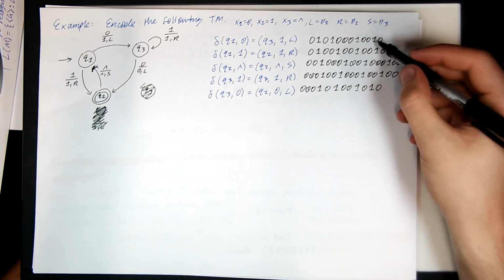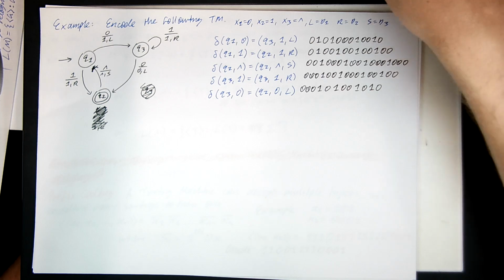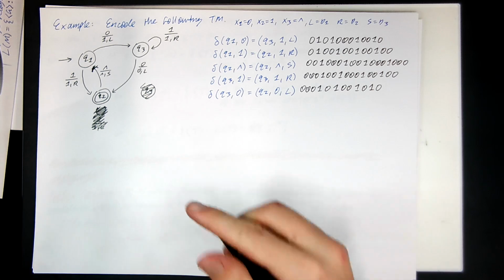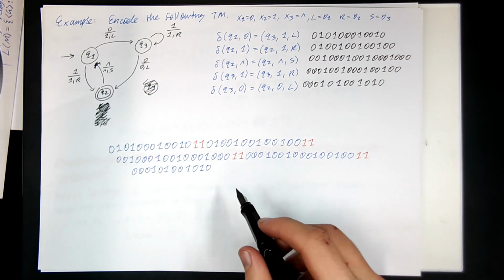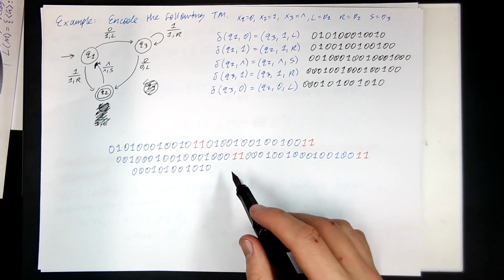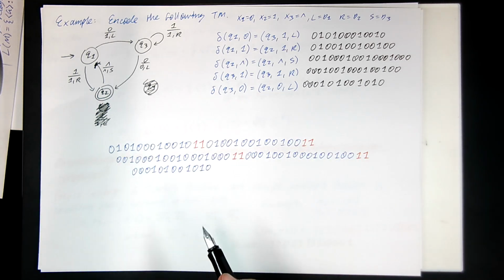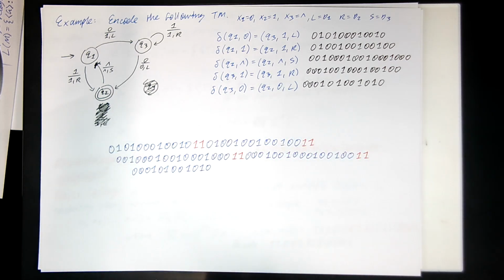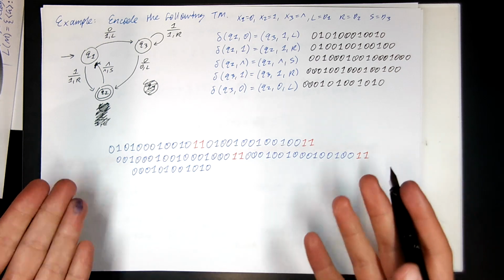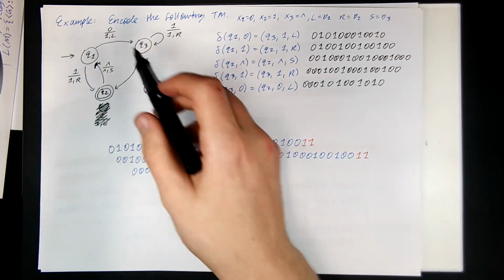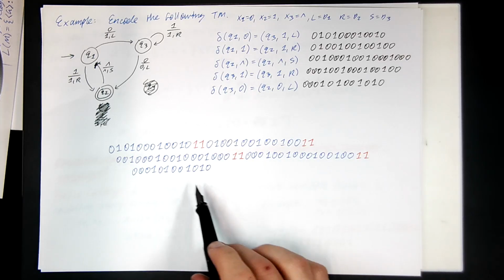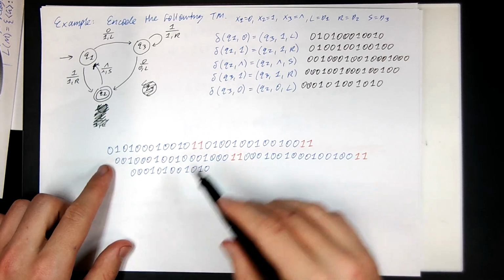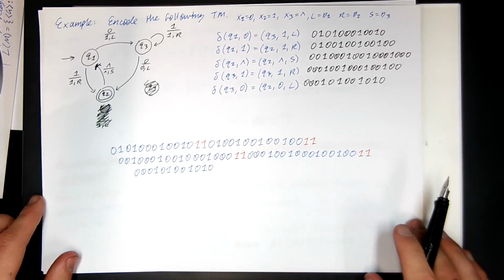And then we can take all these new strings we've got and concatenate them all together, separated by double ones, because none of these strings contain double ones. And just like that, now we've got a binary string that's encoding this Turing machine. And once again, the actual way we do the encoding isn't terribly important, just that such an encoding exists. And here is one such encoding. Some methodical way to take a Turing machine and write it as a binary string, such that from the binary string I could recreate the Turing machine, right? Just by following the rules going backwards. So that is how we can encode a Turing machine.